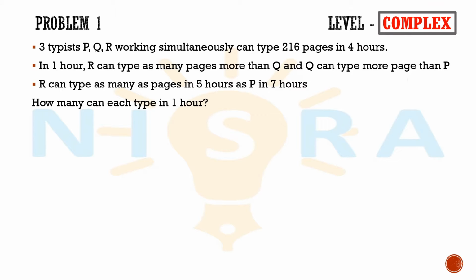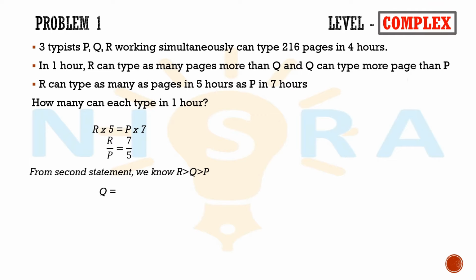From the third problem statement, we know the amount of work done by R in 5 hours is equal to P in 7 hours, which can be written as R multiplied by 5 is equal to P multiplied by 7, which can be written as R by P is equal to 7 by 5. From the second problem statement, we know R is greater than Q and Q is greater than P, which can be written as Q is equal to P plus R by 2, which is equal to 7 plus 5 by 2, which is equal to 6. So we know right now P can do 5 pages in an hour, Q can do 6 pages an hour, and R can do 7 pages an hour.